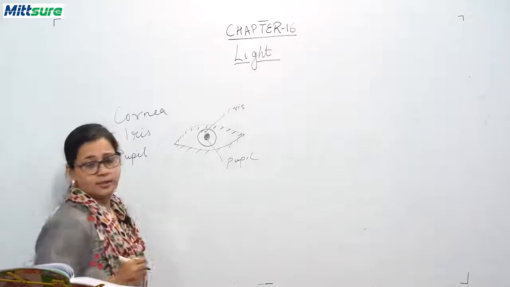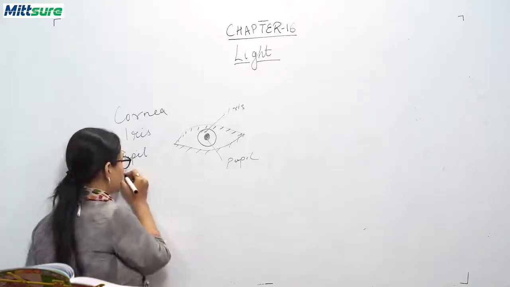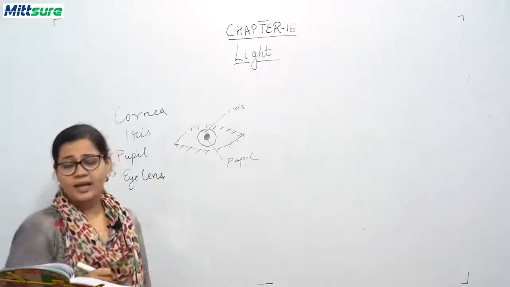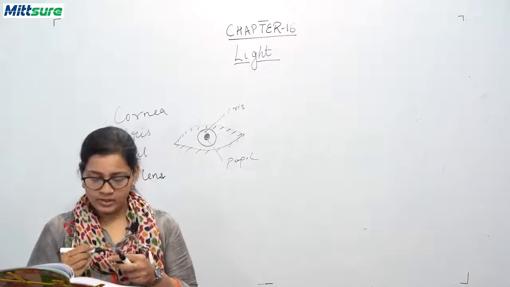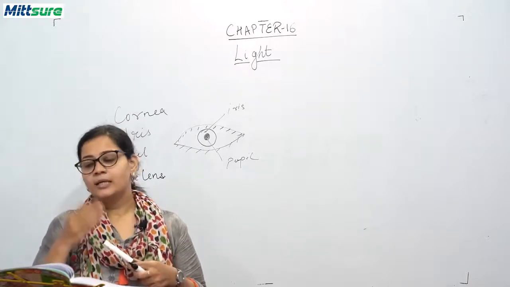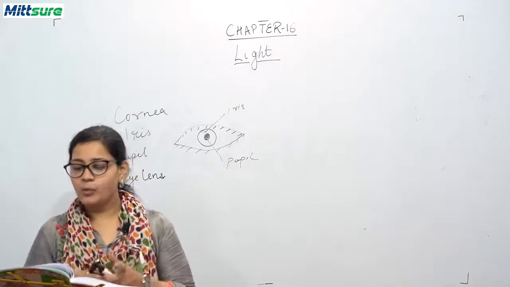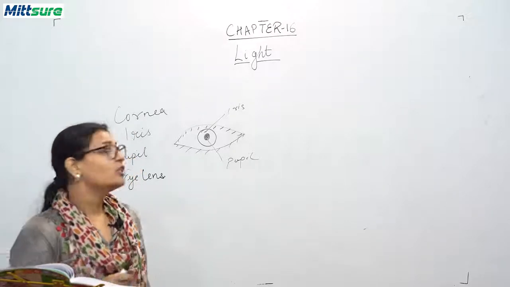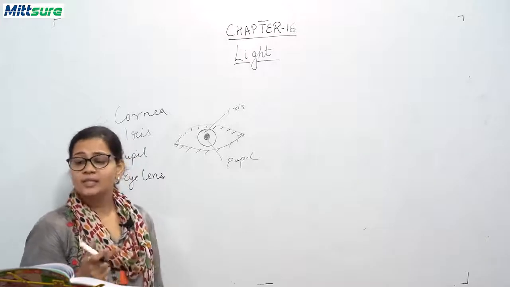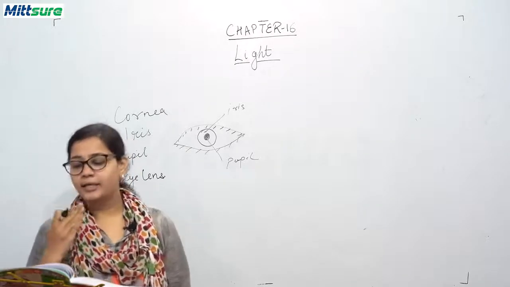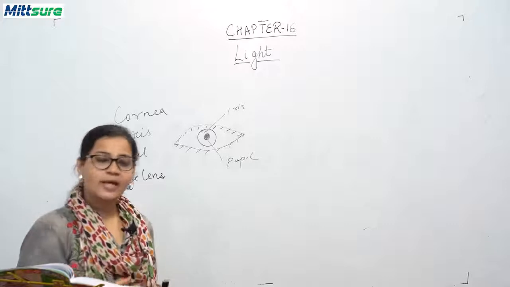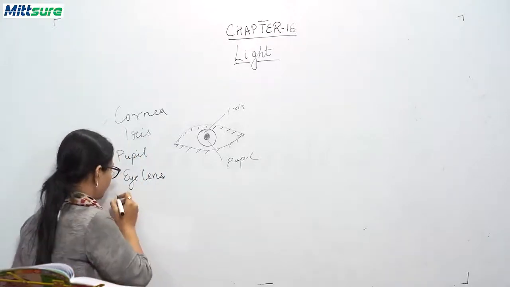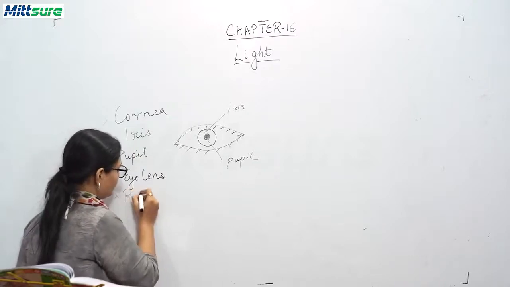Okay, the next part of the eye is the eye lens. What is the eye lens? It is inside your eyes, okay? It is a transparent biconvex lens in the eye, and it helps to refract light so that it can be focused on the retina. So the next part of the eye is the retina.